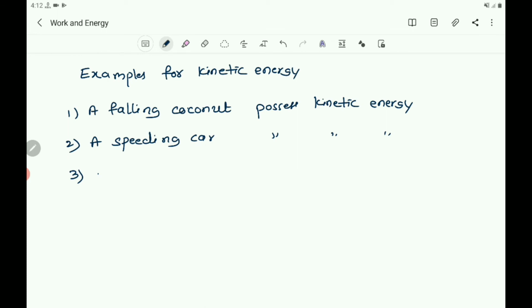A rolling stone possesses kinetic energy.